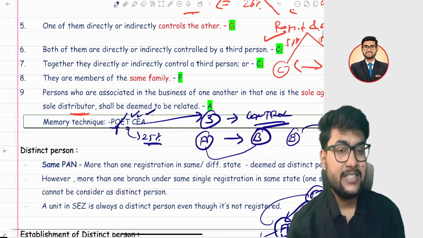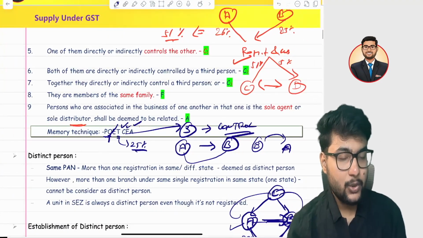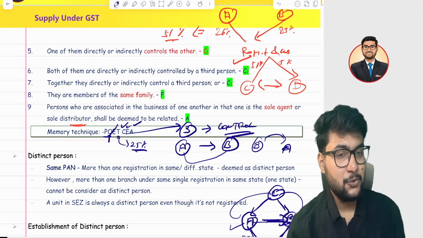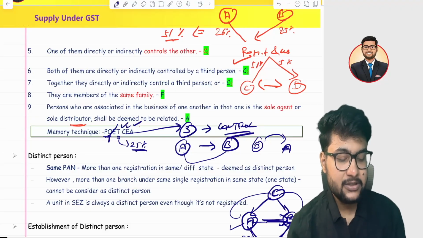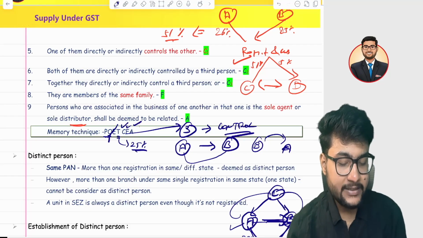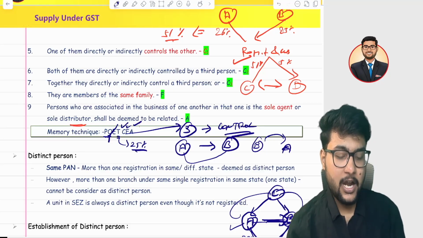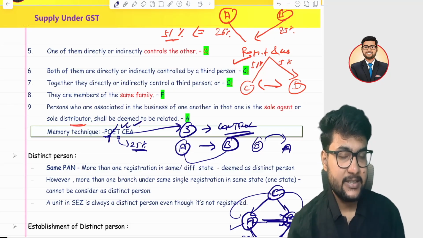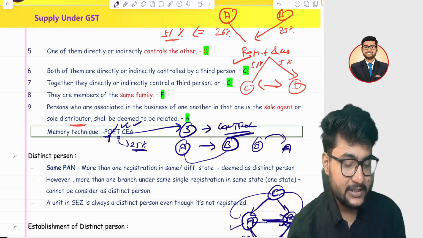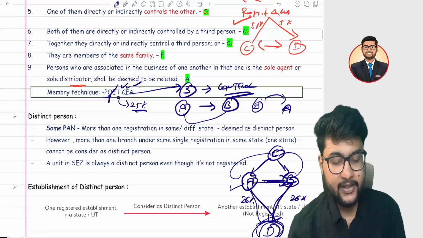Now about A. A is a sole agent. So if you have any sole agent or a distributor through which you sell your goods, then in that case your sole agent and distributor are related to you and are called related persons. I hope the related person definition is clear to you. Now let's talk about a distinct person. So distinct person is very clear.